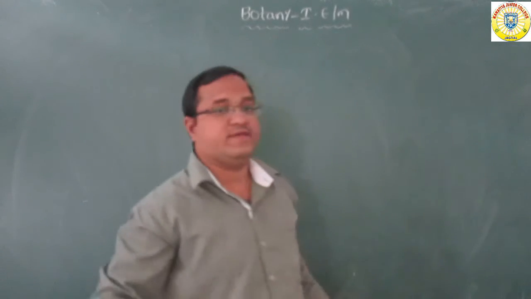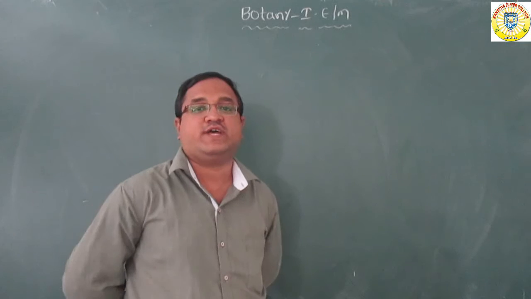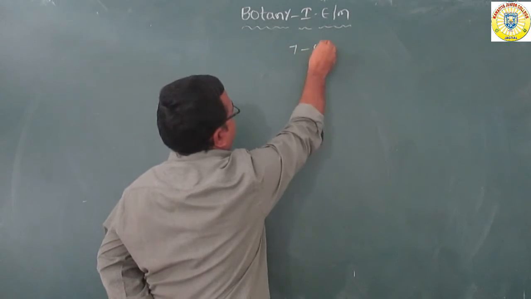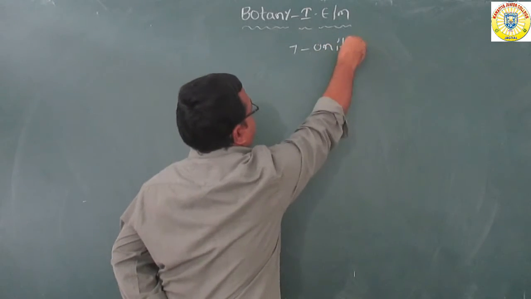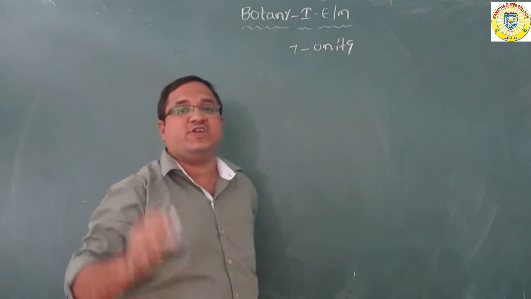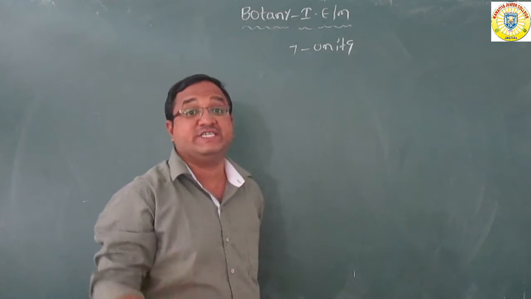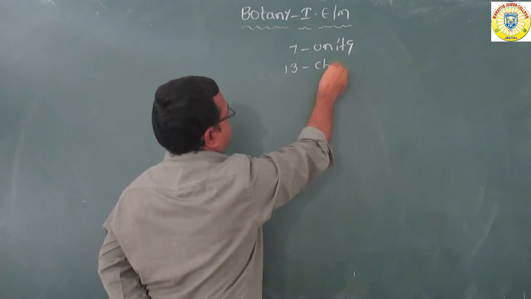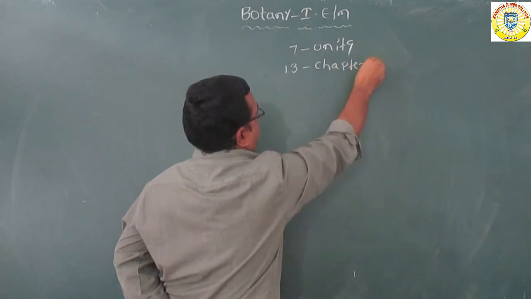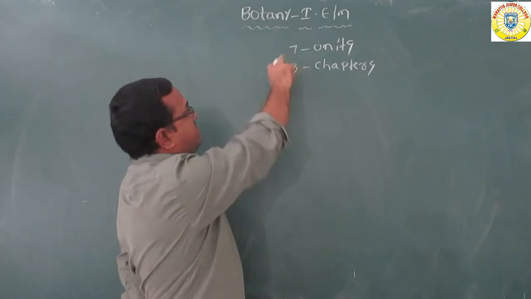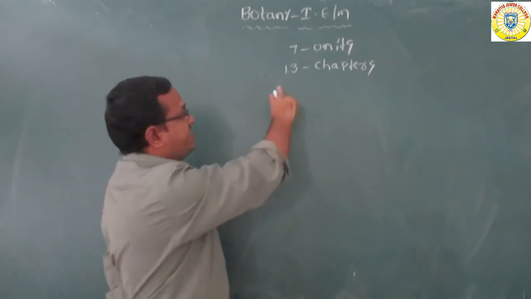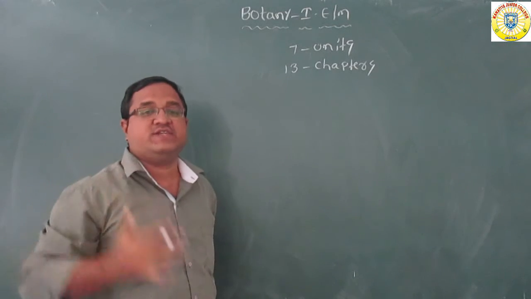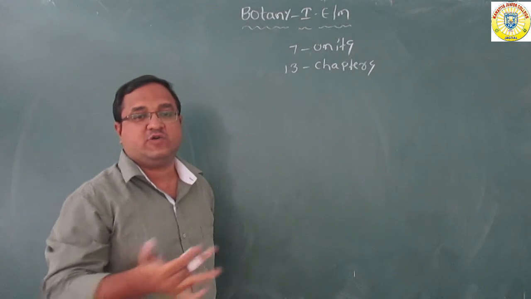In this first year botany, there are a total of 7 units. These 7 units are divided into 13 chapters. So what are the 7 units? What about the syllabus? Now I am going to explain.